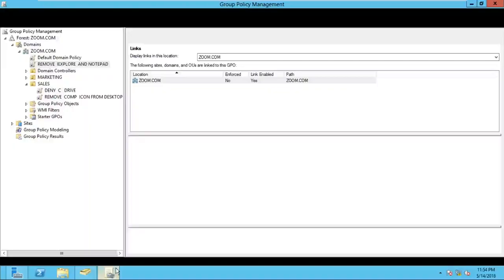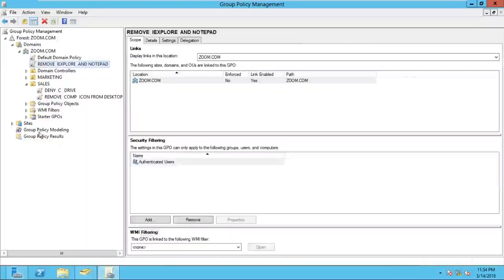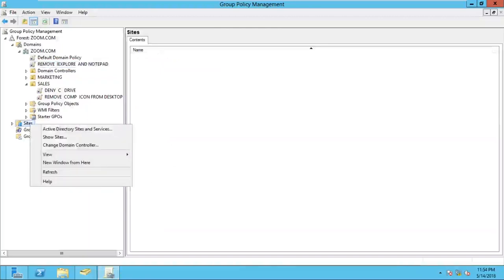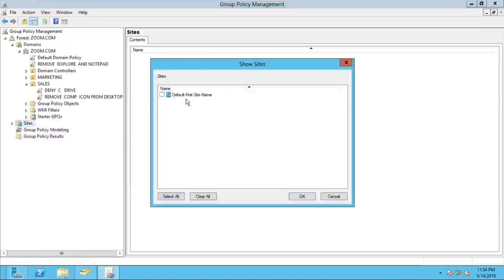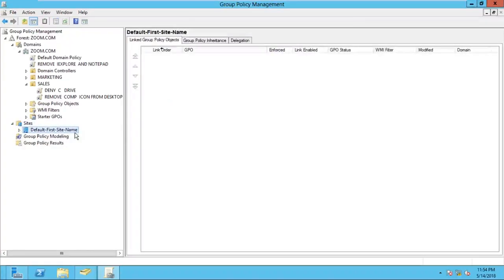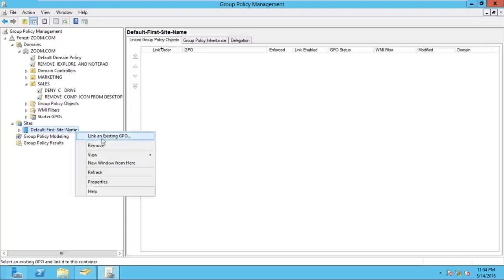Now we have to log in as administrator on the DC and open the Group Policy Management Console. You can see we have a Sites option in the console, but if you right-click on Sites, we do not have the option to create a GPO in this domain. You can go to Show Sites and check the box for Default-First-Site-Name and click OK. If you expand Sites, you can find Default-First-Site-Name added. If you right-click on it, you find Create a link and Link an existing GPO, but there is no Create a GPO.